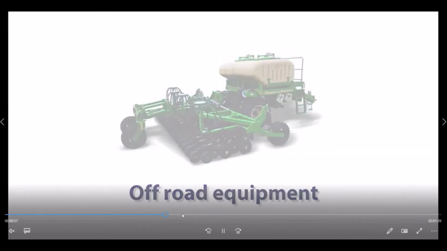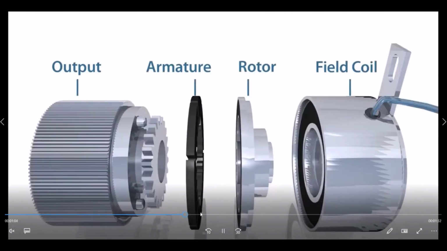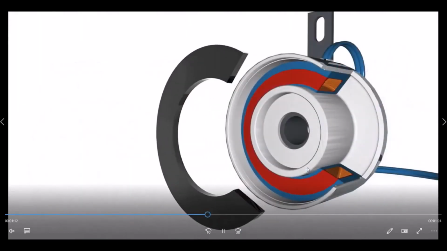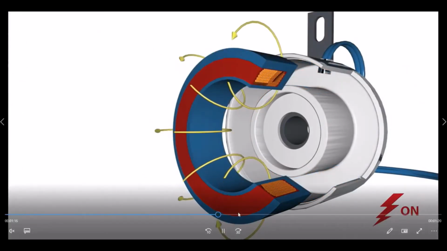This is not only used in automobiles, it is used in various applications which are listed over here, such as off-road equipment and cranes, where you have the output, rotor, armature and field coil. We have already learnt about the armature, rotor and field coil in unit number 2 in the electrical system. I'm not going to repeat it once again over here.